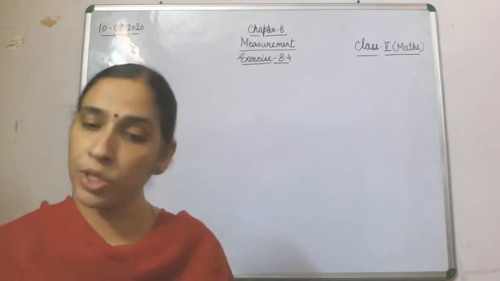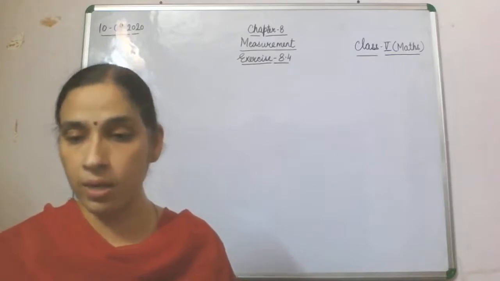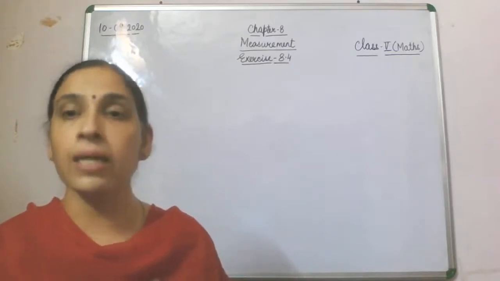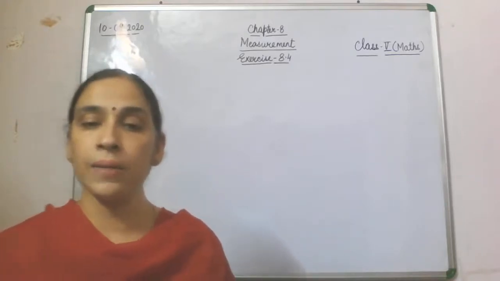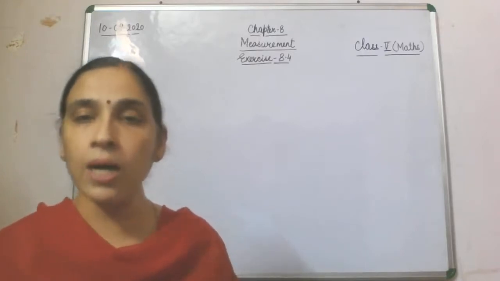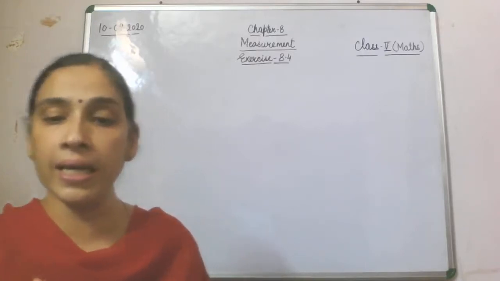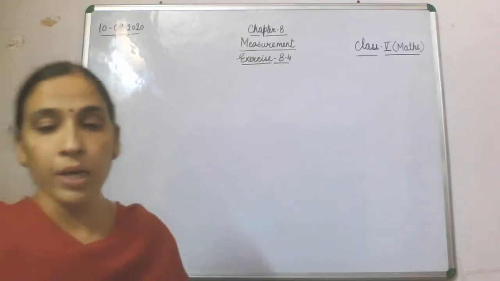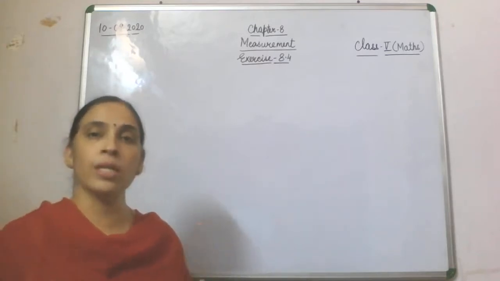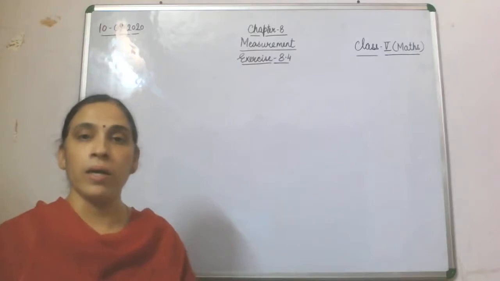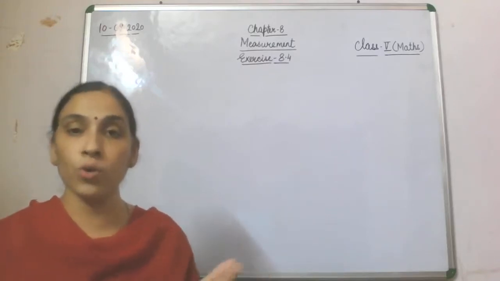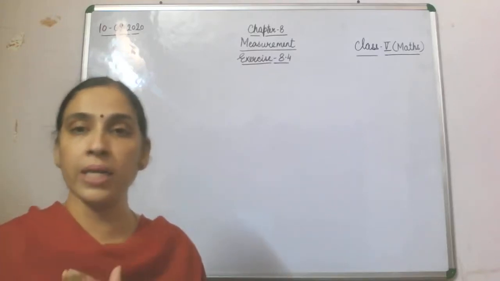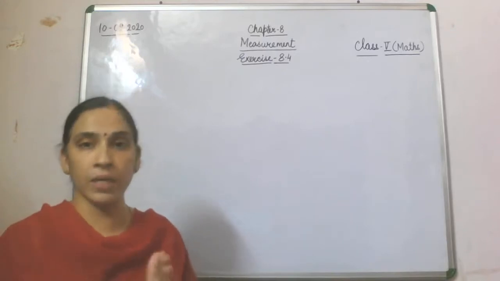So how much distance does she cycle in 8 days? That is a question related to one and then many. Here you are supposed to find the total length of many days, so you have done multiplication.